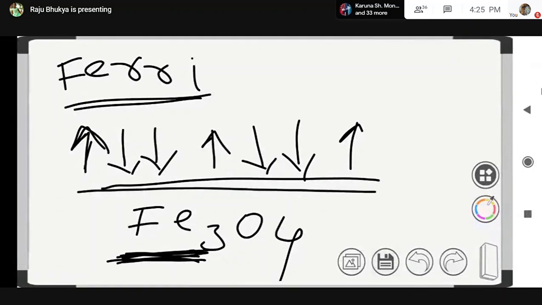Whereas in ferrimagnetic substances, there is some net magnetic moment. This is due to the arrangement of domains in parallel and anti-parallel directions, but in unequal numbers, like this. So this is about the magnetic properties of solids, right?